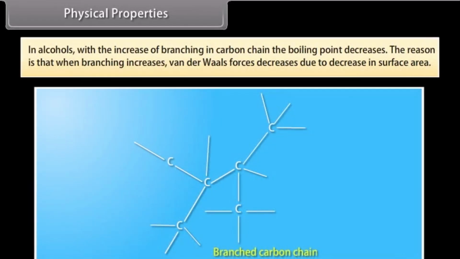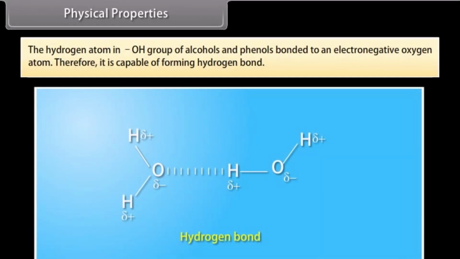In alcohols, with the increase of branching in the carbon chain, the boiling point decreases. The reason is that when branching increases, van der Waals force decreases due to decrease in surface area. The hydrogen atom in the OH group of alcohols and phenols is bonded to an electronegative oxygen atom, therefore it is capable of forming hydrogen bonds.